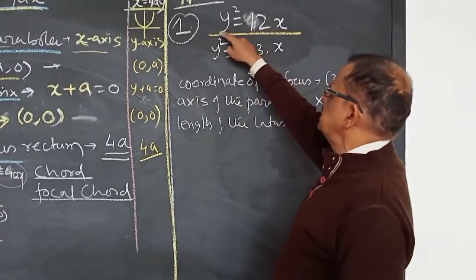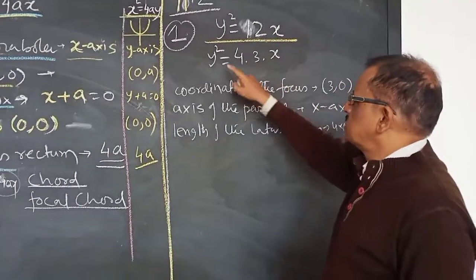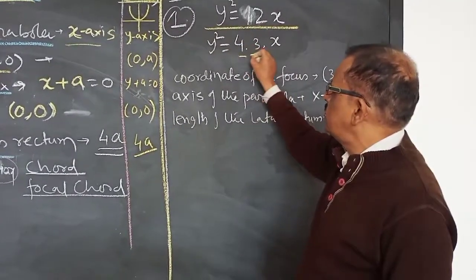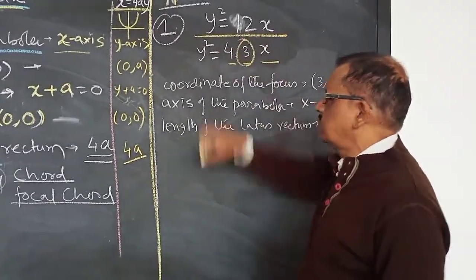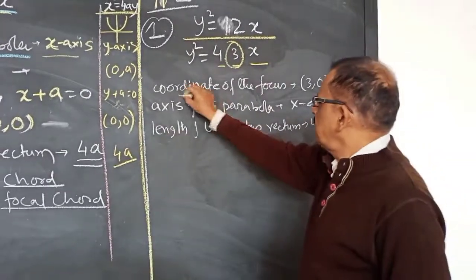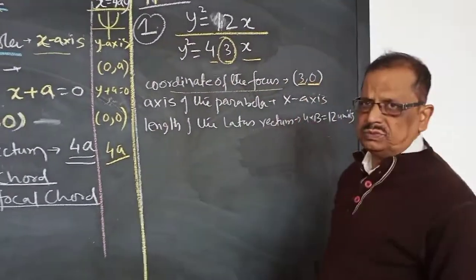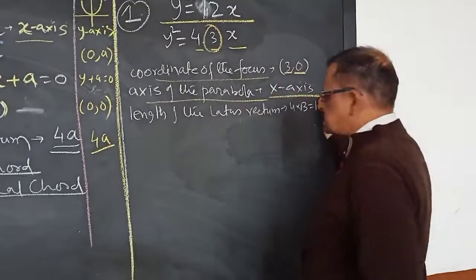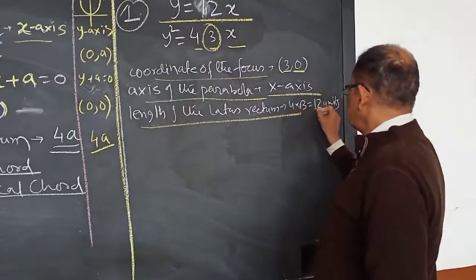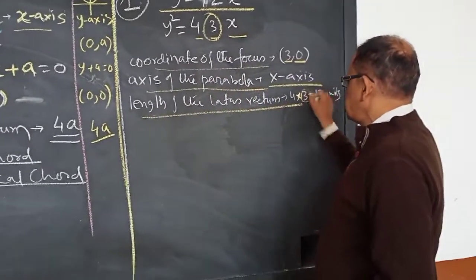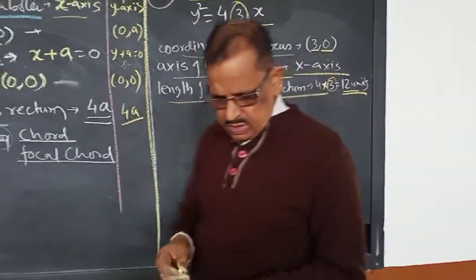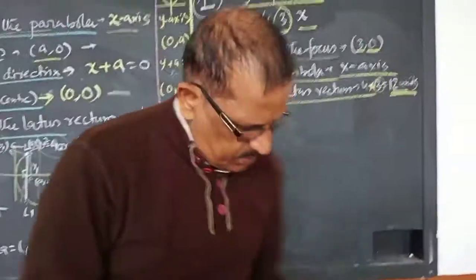So this is clear, it is an x-axis parabola. So write y square equals 4ax, where a will be 3. Then the coordinate of the focus will be (a, 0). The axis of the parabola is the x-axis. The length of the latus rectum will be 4 into a, which is 3, that is 12 units. Okay, one more question I am doing.